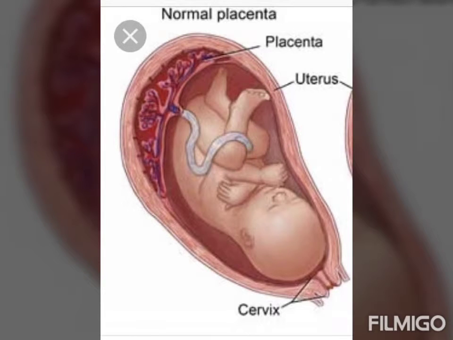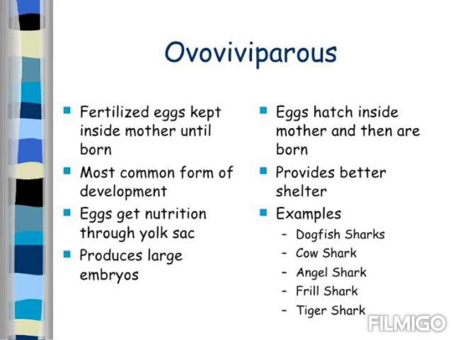Third type is the ovoviviparous. You know the oviparous and viviparous. The combination of oviparous and viviparous is the ovoviviparous. It is also called aplacental viviparity.